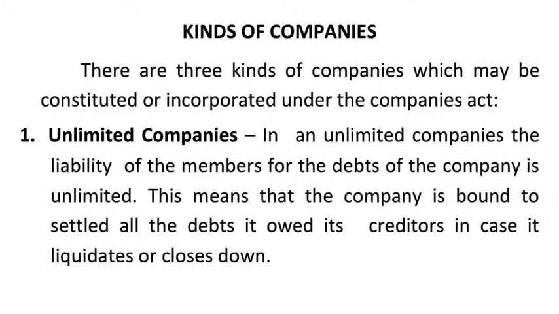There are three kinds of companies which may be constituted or incorporated under the Companies Act. They are: 1, unlimited companies. In an unlimited company, the liability of the members for the debts of the company is unlimited. This means that the company is bound to sell all its assets to settle all the debts it owed its creditors in case it liquidates or closes down.